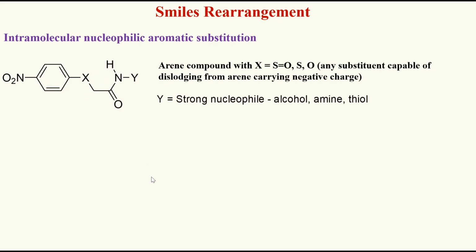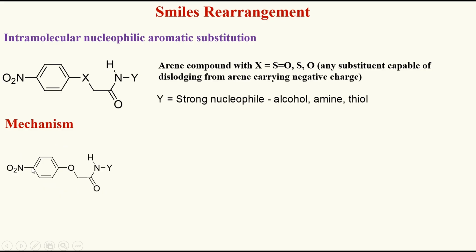Here, the Y over here is a strong nucleophile. It can be an alcohol or an amine or a thiol. How does this rearrangement occur? Let us look into it.